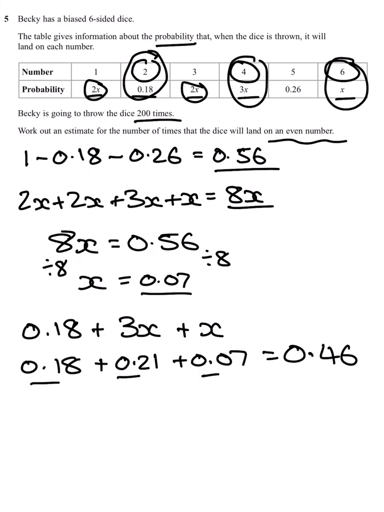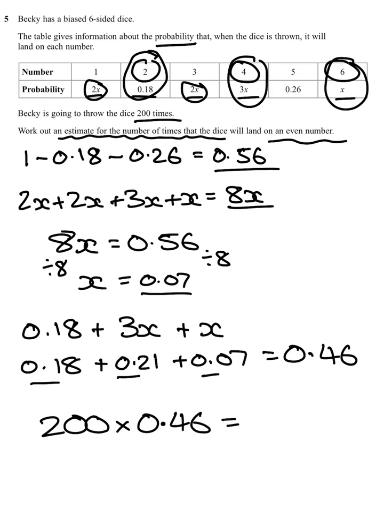But the question says work out an estimate for the number of times the dice will land on the even number. So there's 200 times we're going to roll the dice, multiplied by the probability 0.46 that we will get an even number. Type that into your calculator and it gives you the answer of 92. There you go, nice and easy.